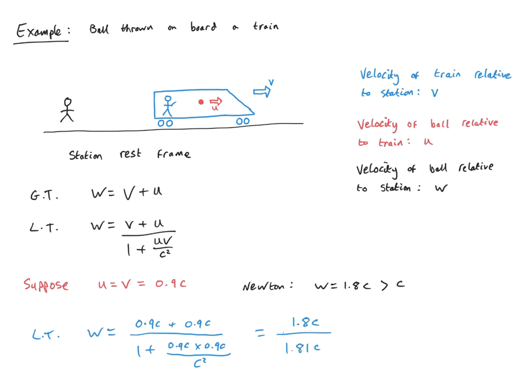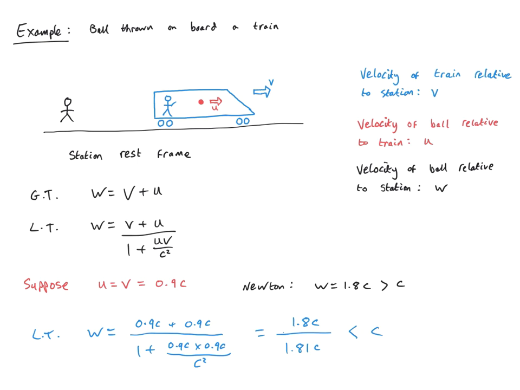Why is that? Because again, these factors of c, top and bottom, cancel, so we get 0.9 times 0.9. That actually gives me 0.81. I add it to the 1, and I obtain this. So this is rather interesting, because what it tells us is that the bottom is very slightly larger than the top, and therefore this is something that is almost the speed of light, but still less than the speed of light.